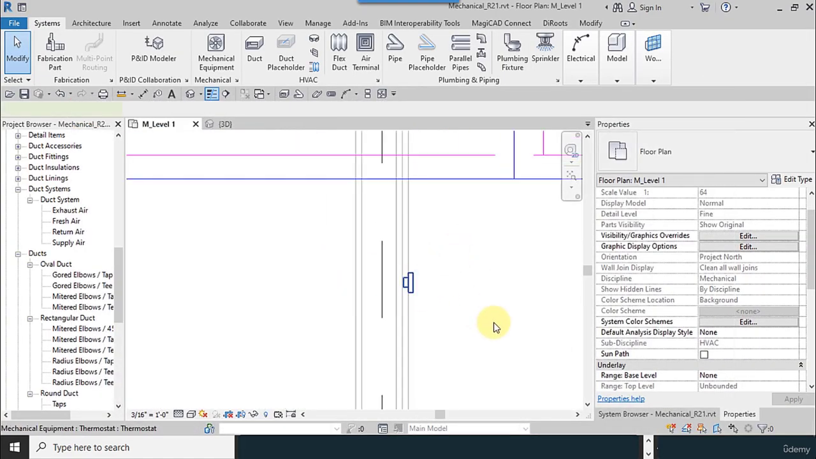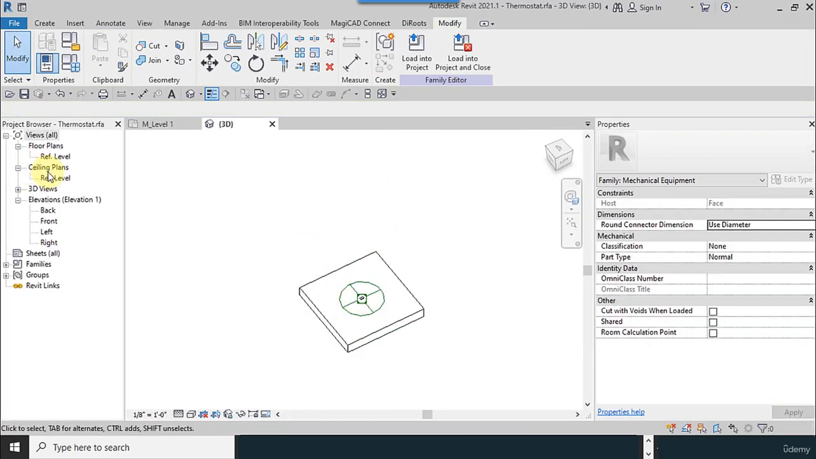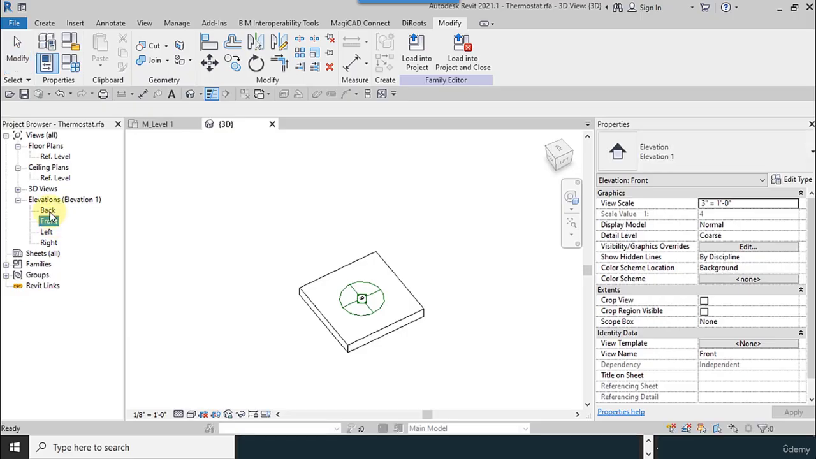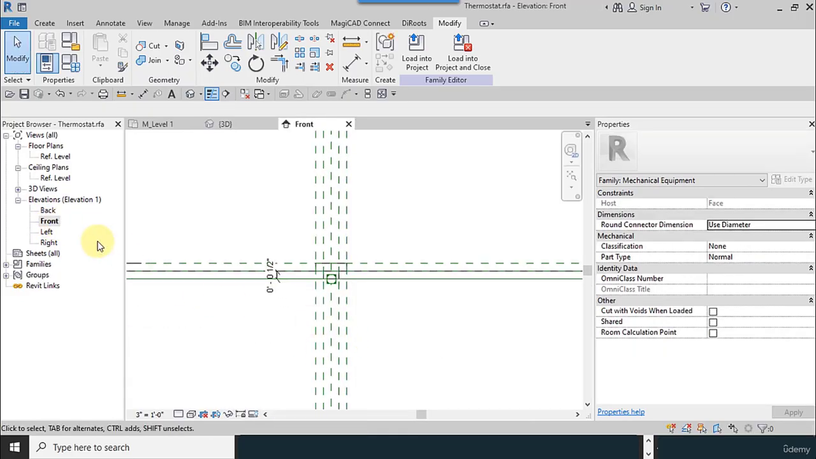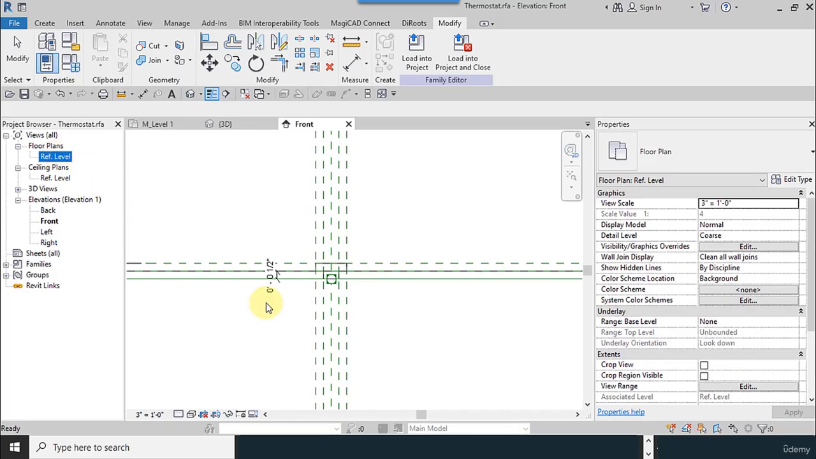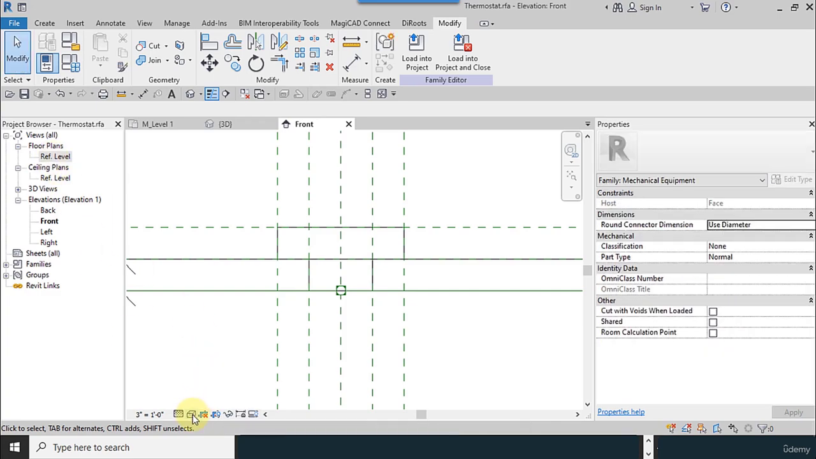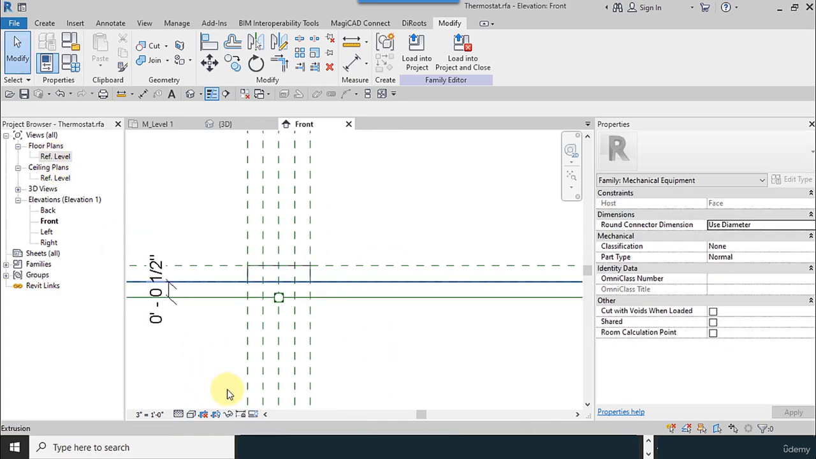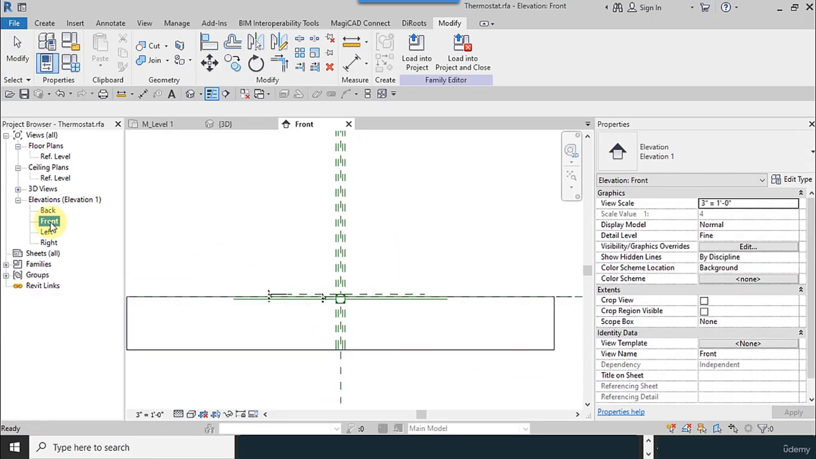For doing this, you have to go to the edit family environment. From the elevation view, front, left, or reference. I do not see the tag in this view. I want to place it in front view or back view. Okay?